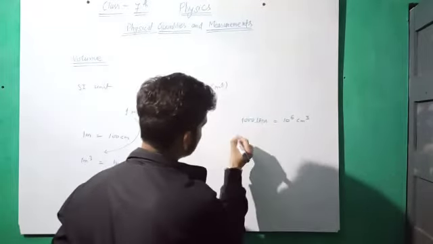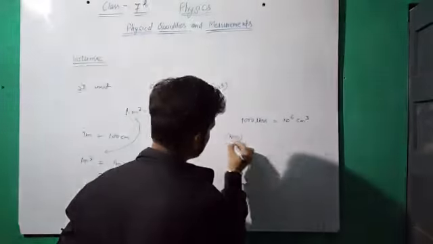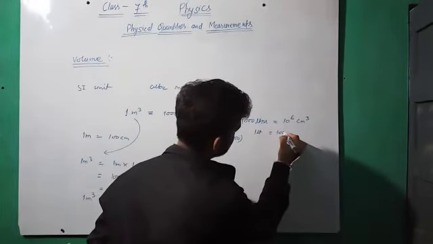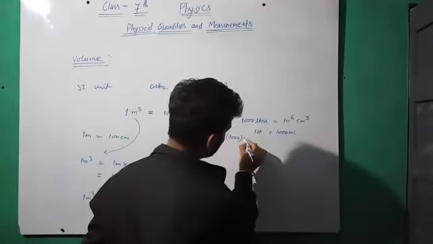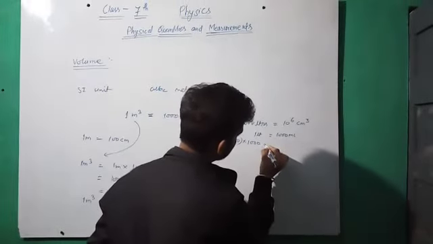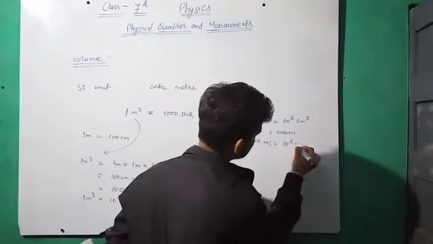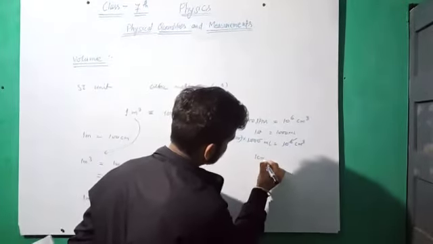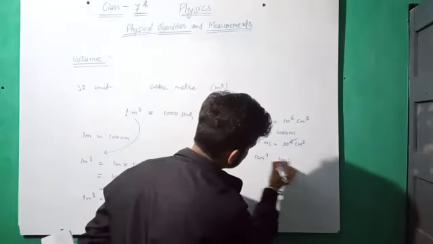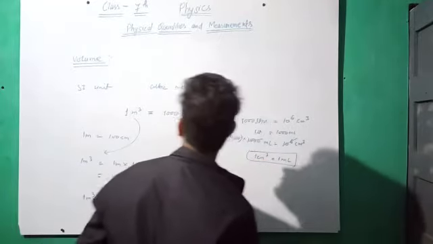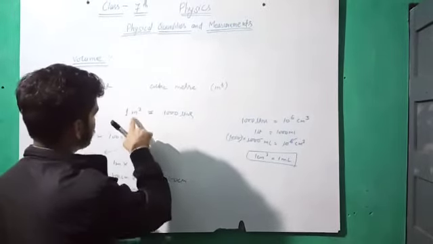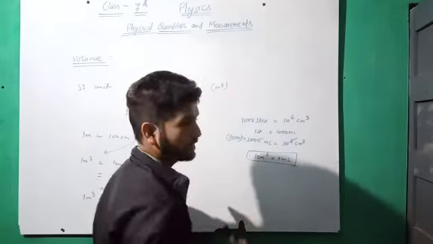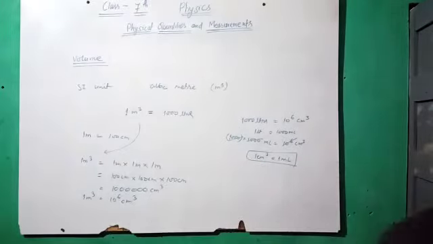1000 liter, and in 1 liter there is 1000 ml, milliliter. So 1000 into 1000 milliliter equals 10 to the power 6 centimeter cube. So 10 to the power 6 is cancelled with this, and 1 centimeter cube equals 1 ml. This is a very small unit compared to the meter cube. So 1 meter cube equals 1000 liter, and 1 centimeter cube is 1 ml.